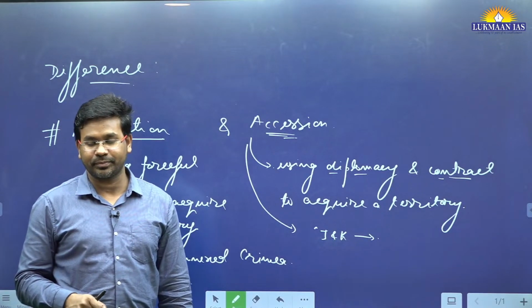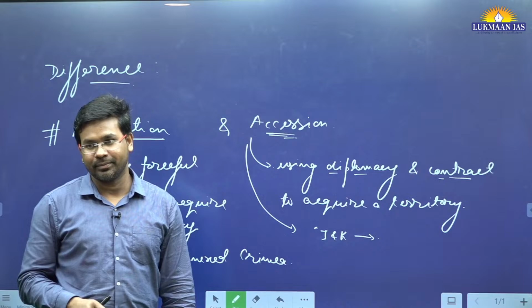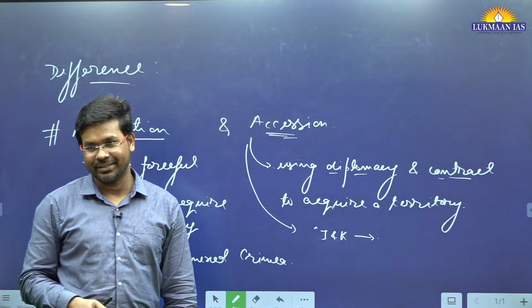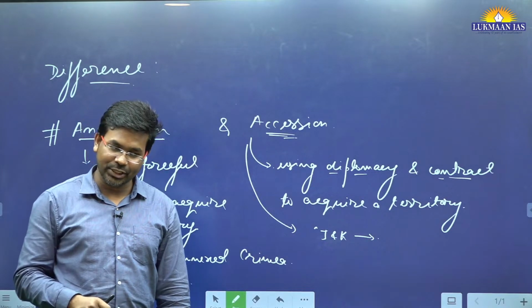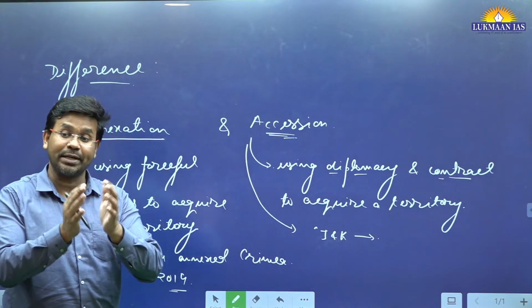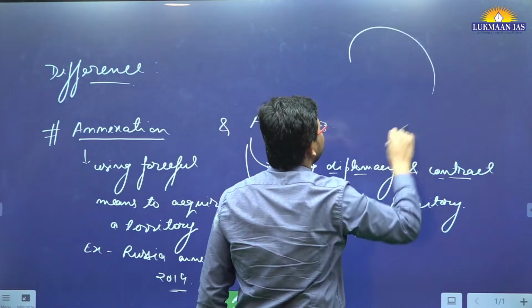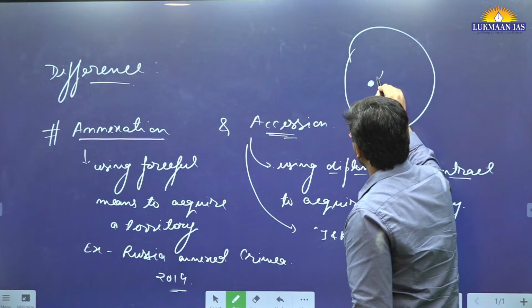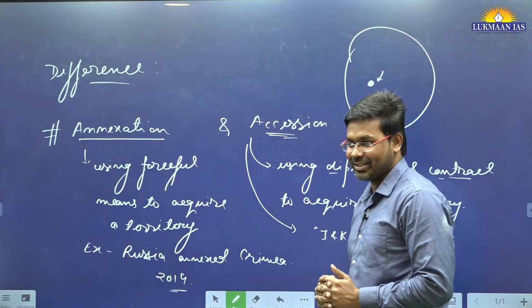So sir, police, I think police took direct action at that point of time to access the Junagadh district, Junagadh territory. So sir, will you call it accession or annexation? Because it can be considered as an annexation. However, that is a very small territory. Let's say it was entire India, and there was a small territory here, Junagadh. So it has not received much international attention also.